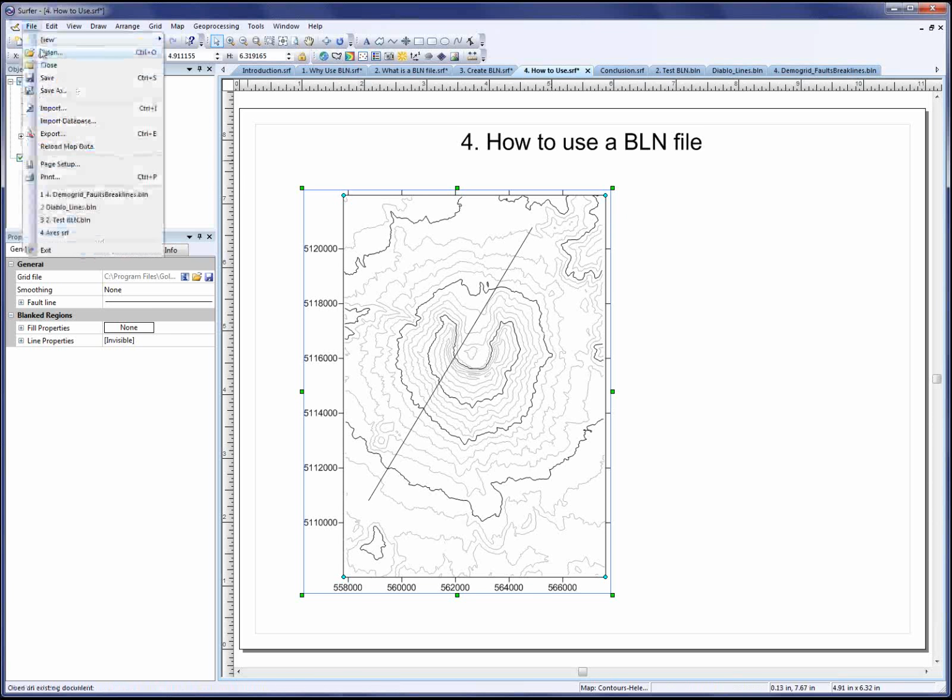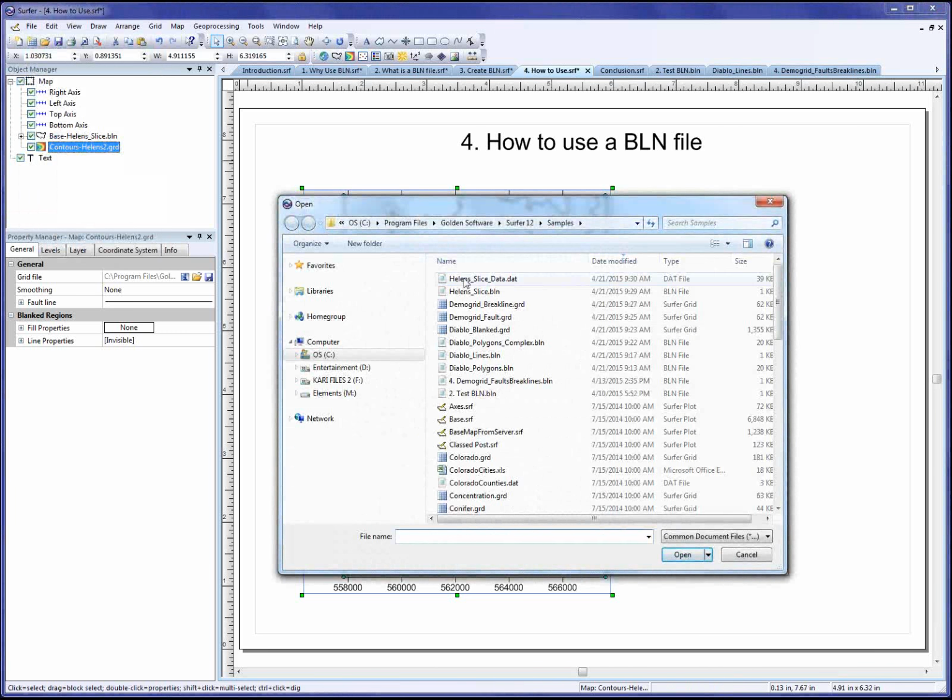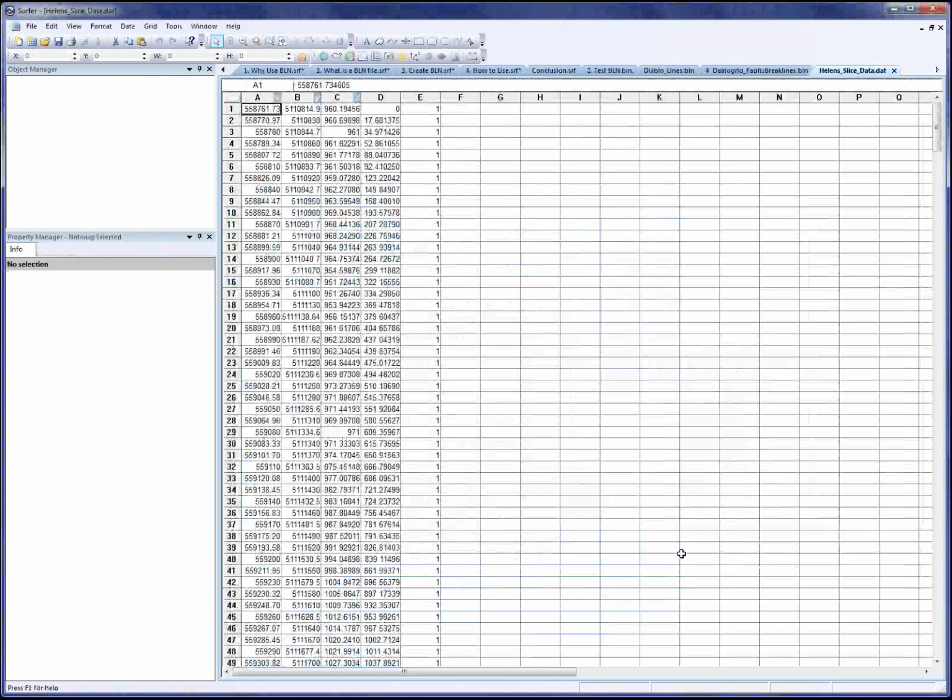So I'll click File, Open, select the data file, the slice data that we created, and click Open. Now it opens in the worksheet. Now I want to format this data as a BLN file to show my slice data. The resulting columns here are X, Y, Z, distance along the section, and then just a 1. So I want to display a topographical profile, which usually has distance along the section as a horizontal x-axis.